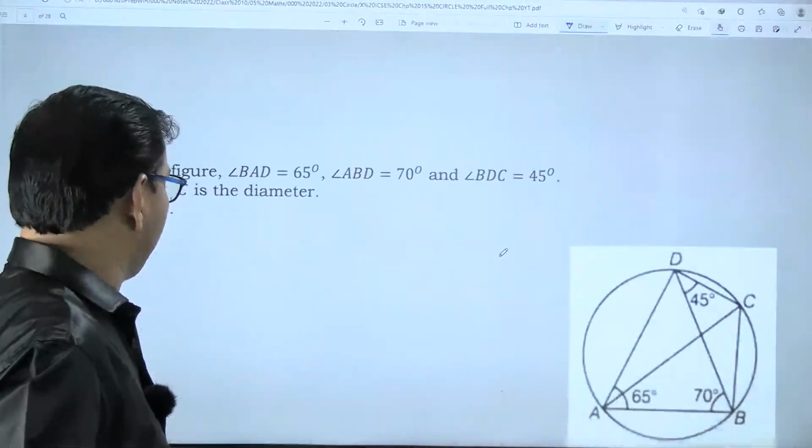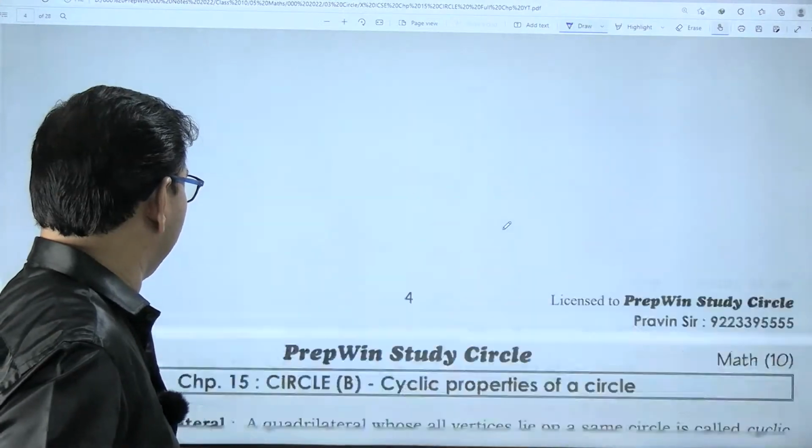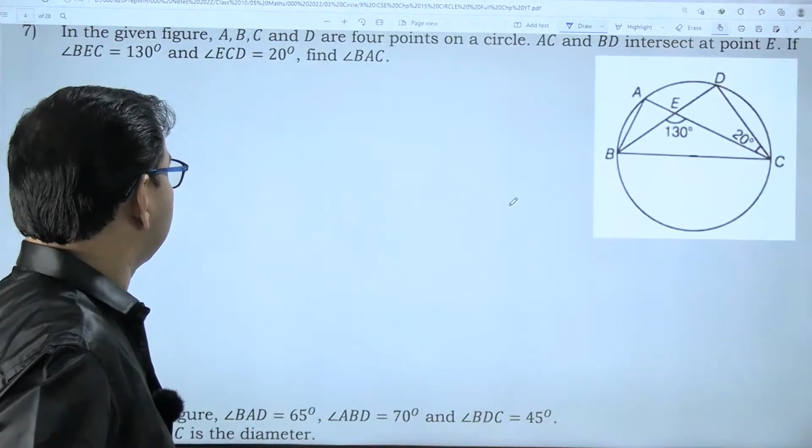Let us move on to the next question, question number 7. We have question number 8 also. Last two questions.